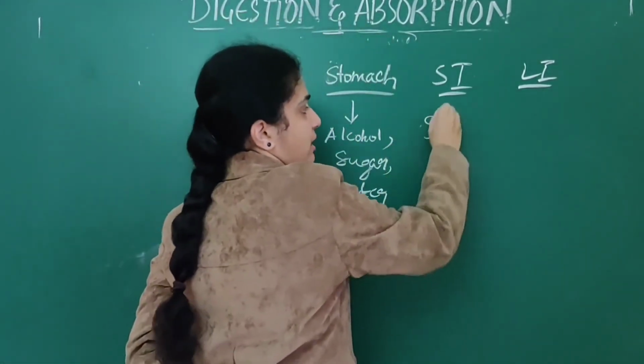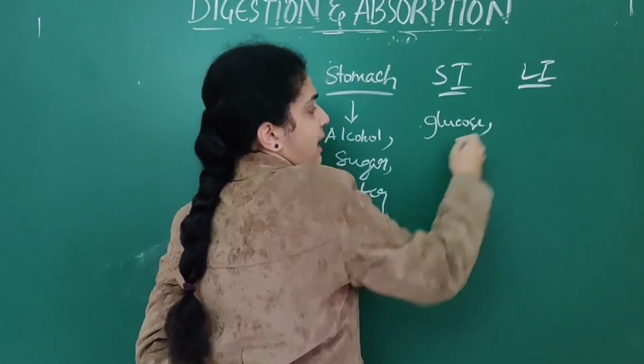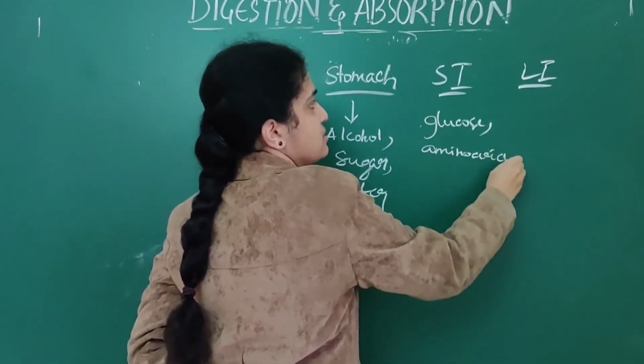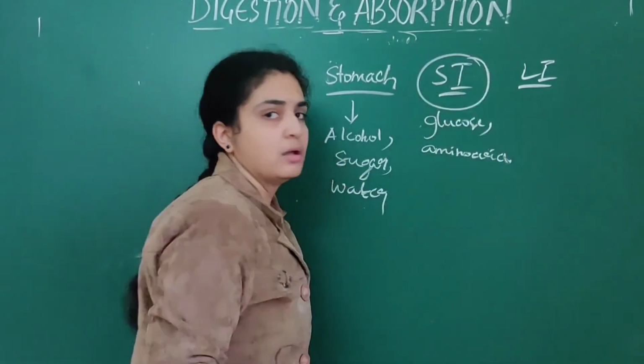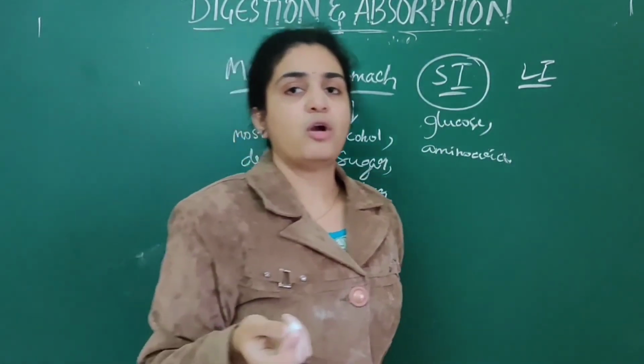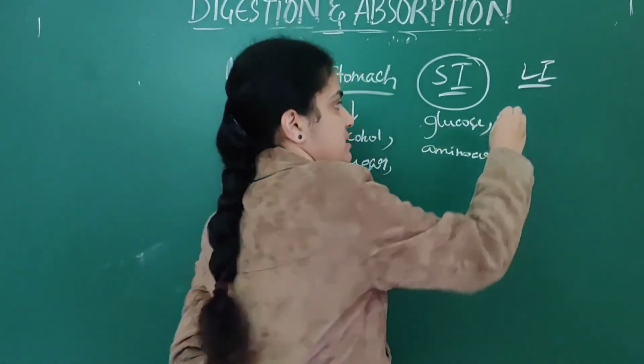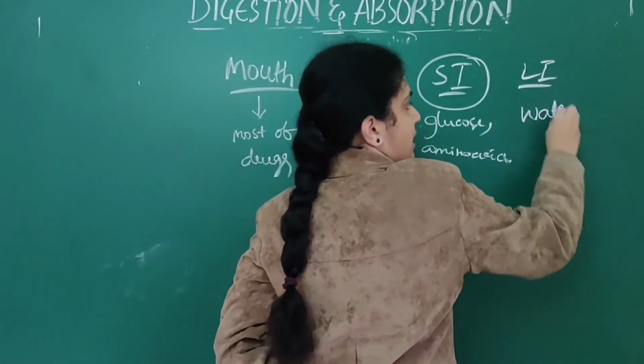Glucose and amino acids are mostly absorbed in the small intestine. The large intestine we have already discussed: only absorption of water takes place through the large intestine.